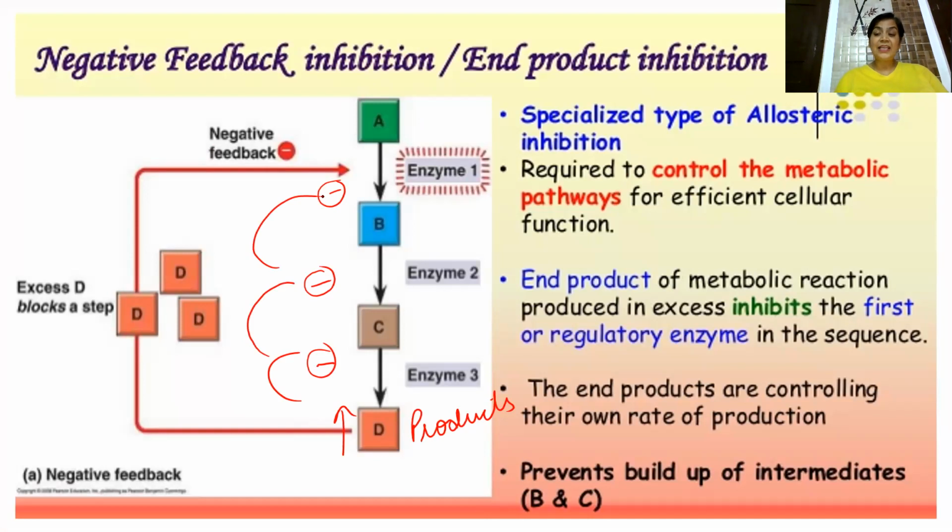So it is giving feedback to the reactants, giving instructions to the enzyme that no more synthesis of products is required. As you can see, the end product of a metabolic reaction produced in excess inhibits the first or regulatory enzyme in the sequence. So the end products are controlling their own rate of production. And that is why it is known as negative feedback inhibition or end product inhibition.